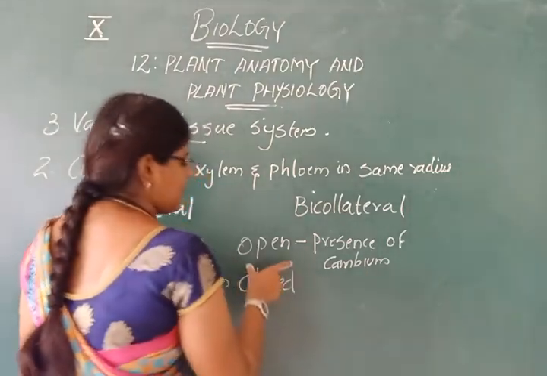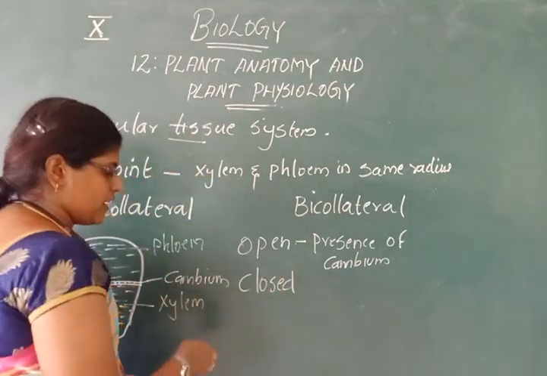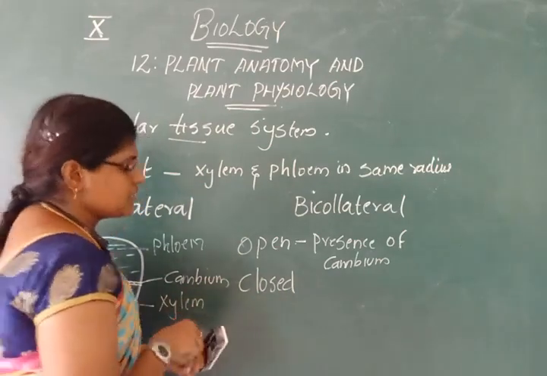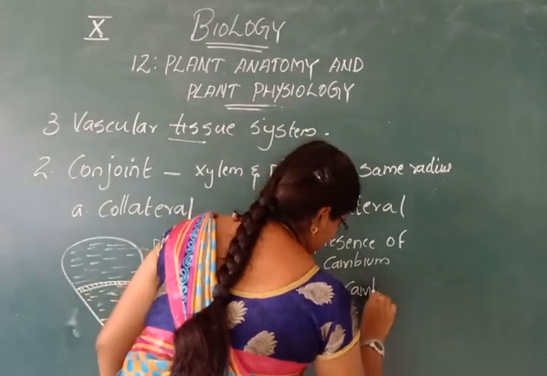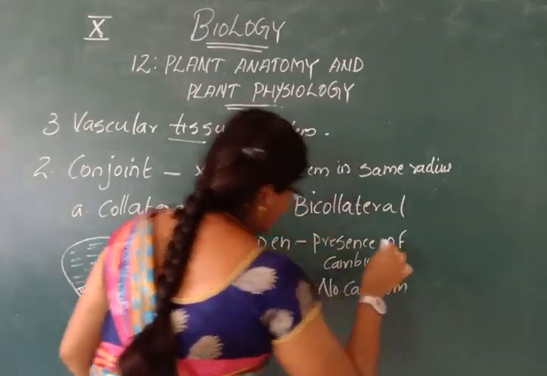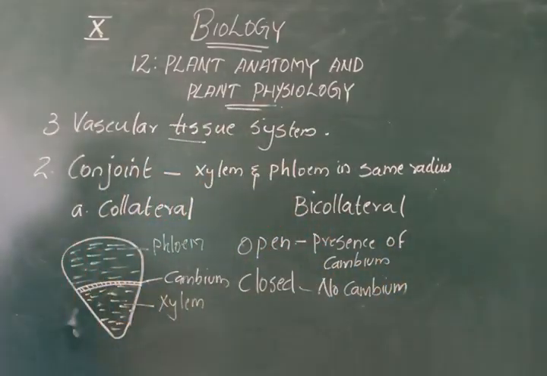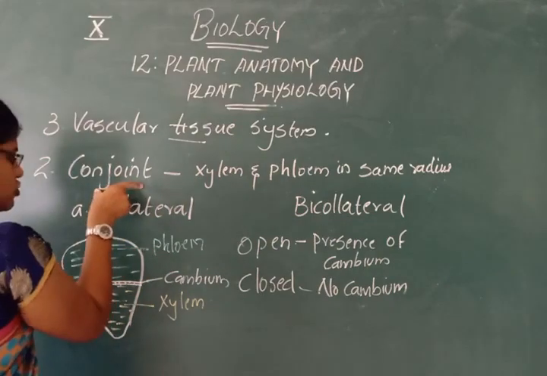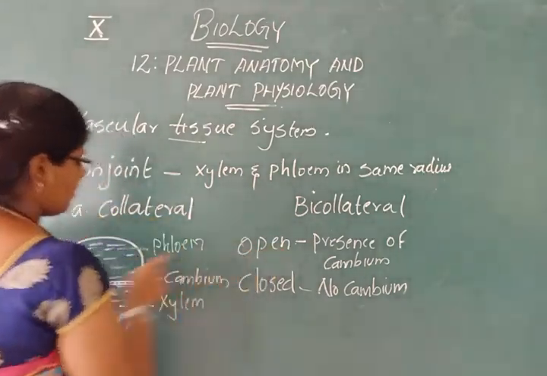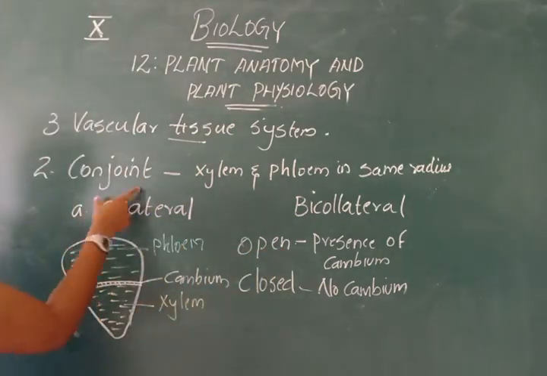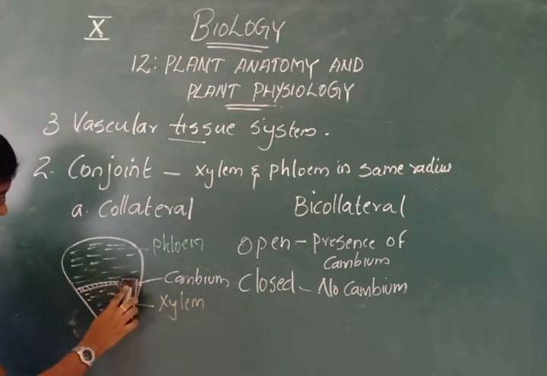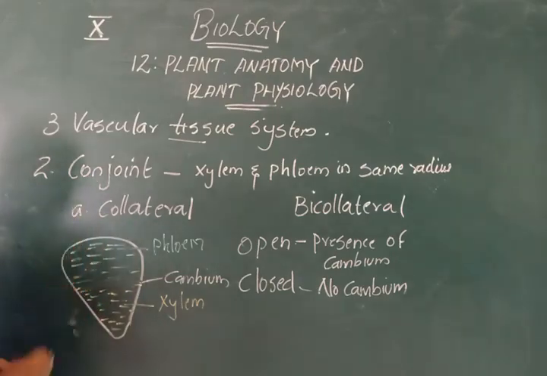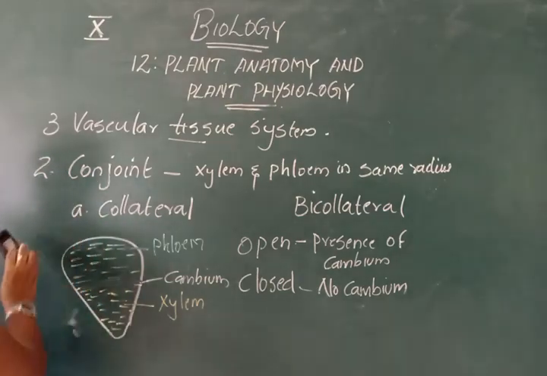So presence of cambium means open vascular bundle. Closed means there is no cambium. If there is no cambium, it is closed collateral bundle. So conjoined collateral open vascular bundle is here. Conjoined collateral closed vascular bundle means without the cambium, it is called a closed vascular bundle.